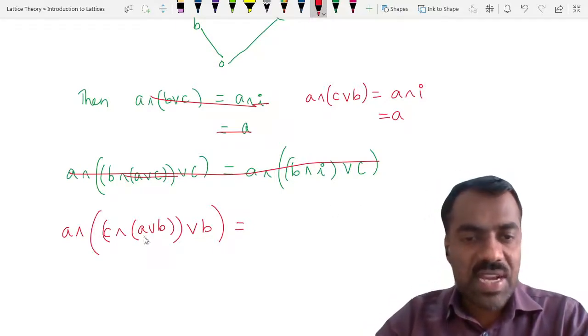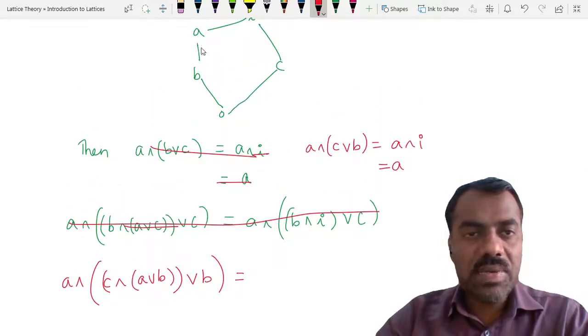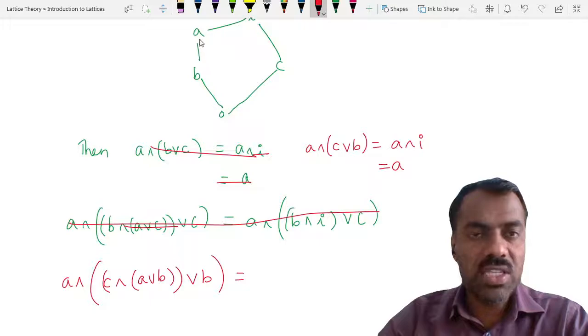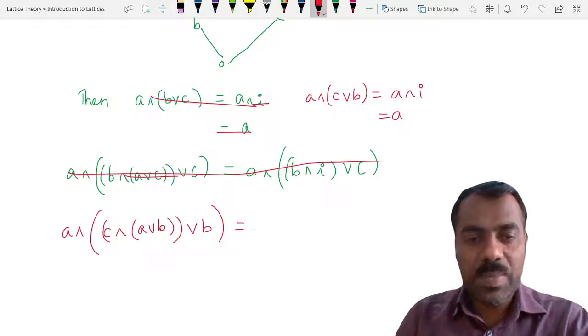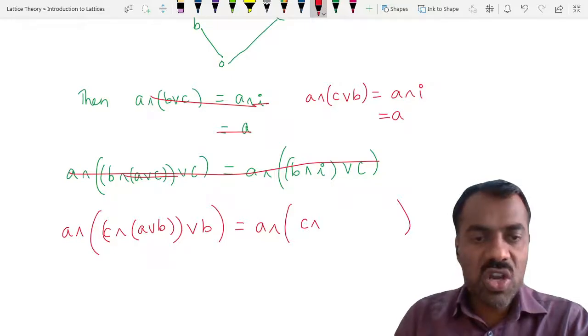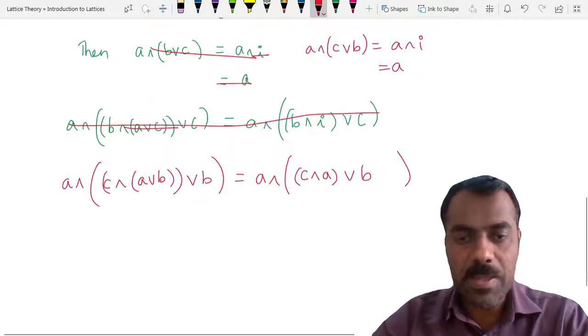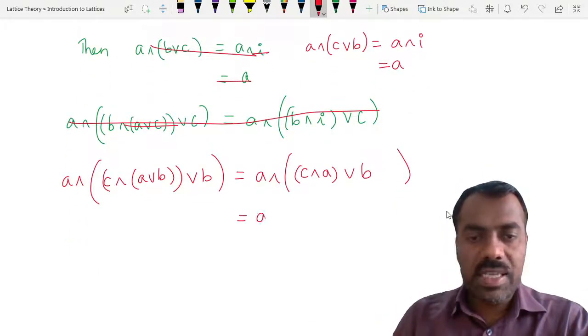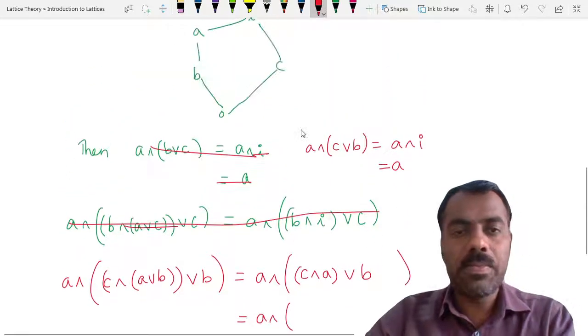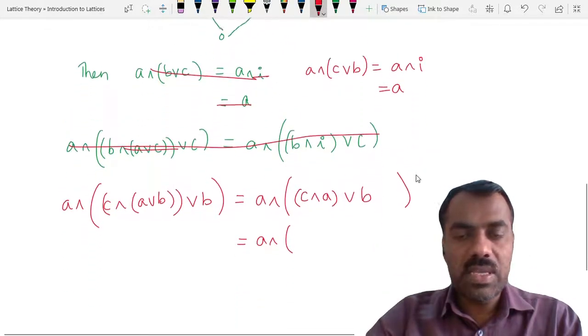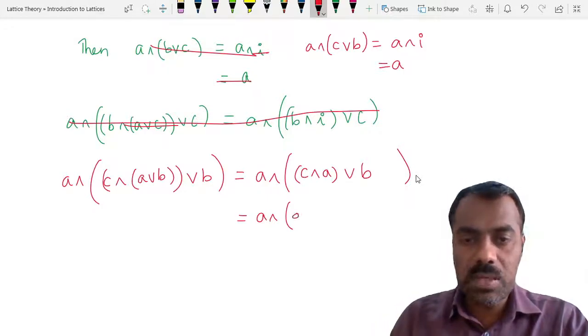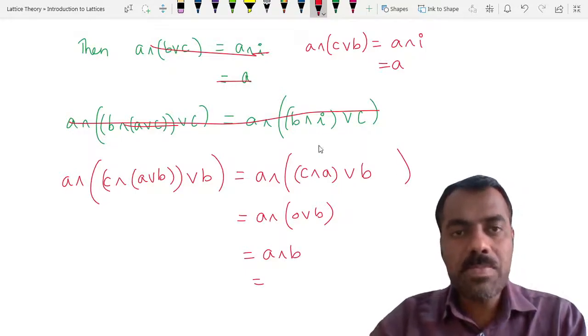What is the advantage here? What is the relation between A and B? A is bigger than B. So A join B is the same as what? We will get A here. Therefore, this is the same as A meet, so C meet A join B is A. Then we are trying to join with B. This is the same as A meet, what is C meet A? C meet A is O. Then O join B is obviously B.